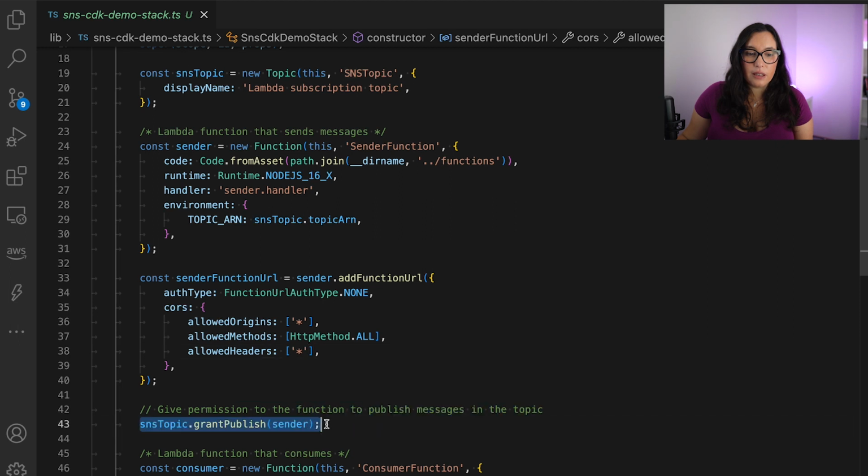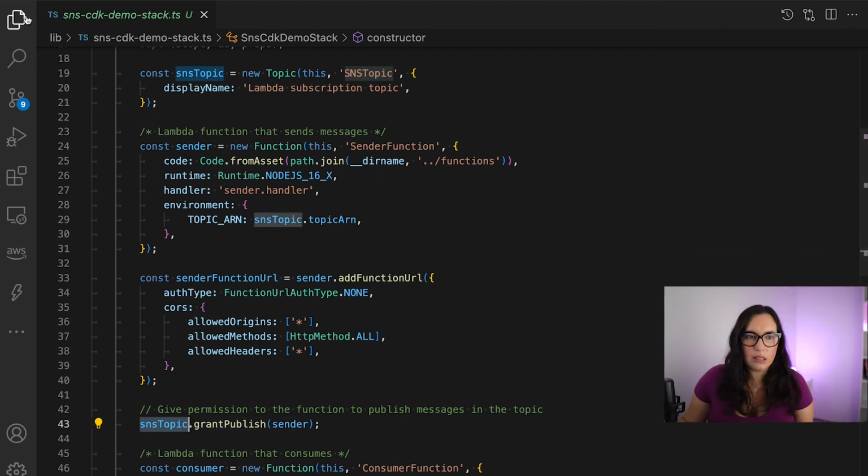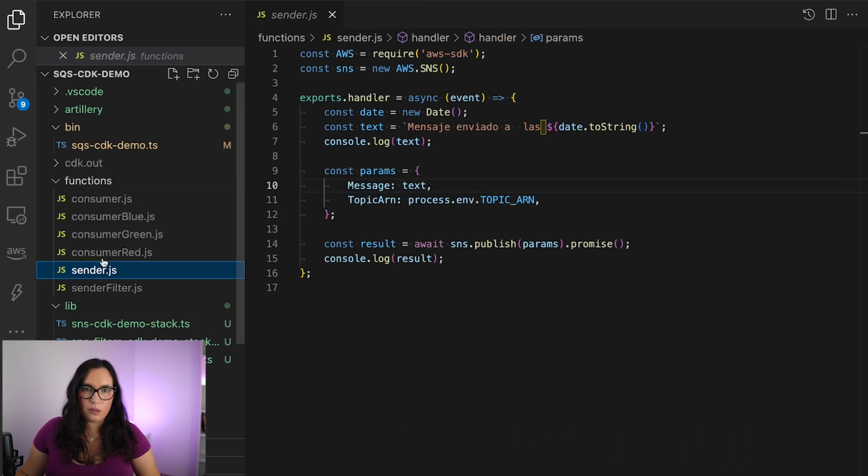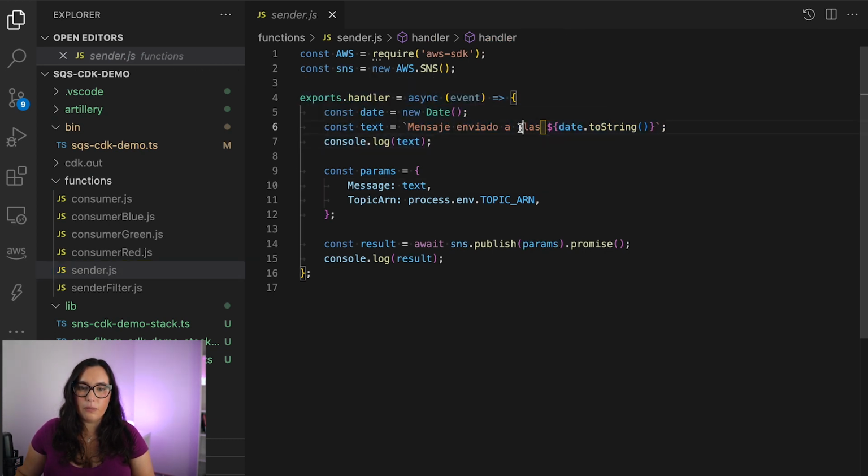Then I have these permissions. So basically now my function can publish messages in that topic. So let's check that function first, and you will find the code in here. It's called sender, and this is the one. So what this is doing is just putting a message into this topic.